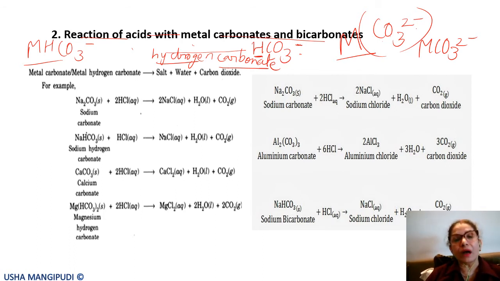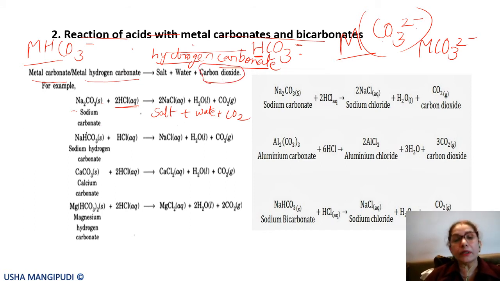So how do metal carbonates and bicarbonates react with acids? If we take sodium carbonate with HCl, the acid is HCl, they give a salt plus water plus carbon dioxide. All metal carbonates and bicarbonates release carbon dioxide.